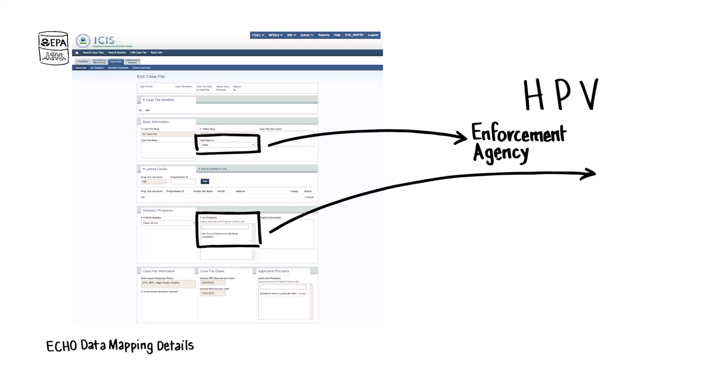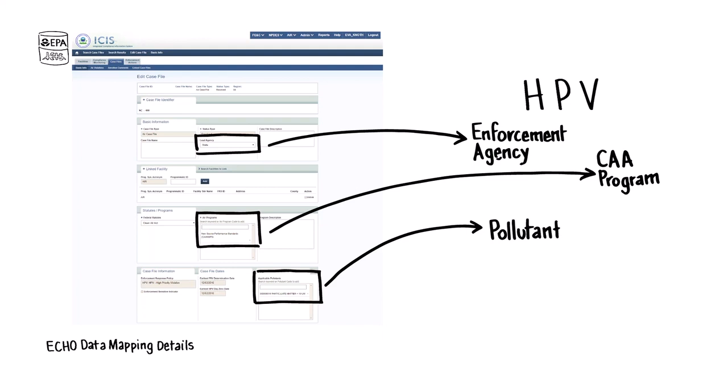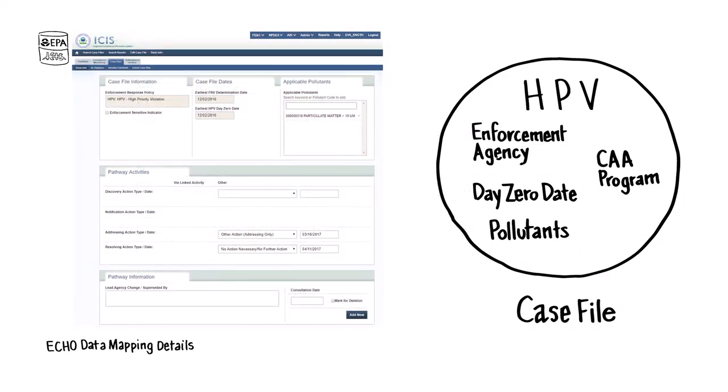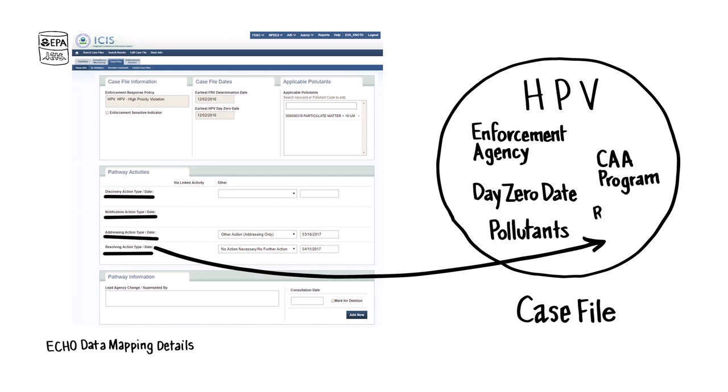Enforcement agency, violated Clean Air Act program, pollutants in violation, and a day zero date, the earliest date that the enforcement agency identifies the violation as an HPV, are recorded together as a unique case file record. Next, ECHO identifies dates for actions associated with each HPV. These include discovery dates, notification dates, and addressing and resolving action dates for each case file.